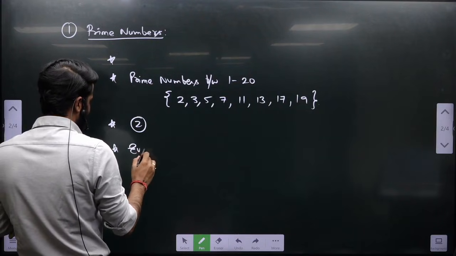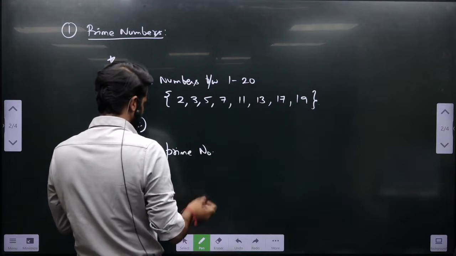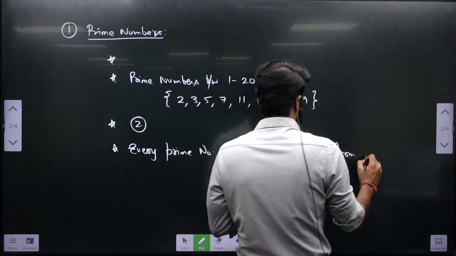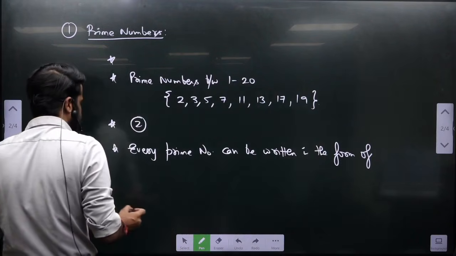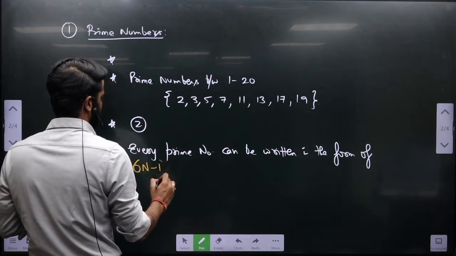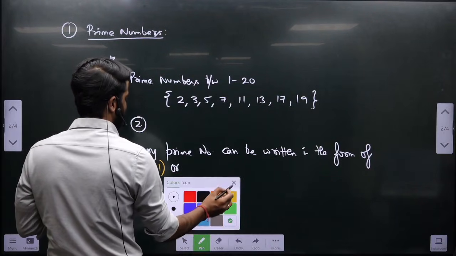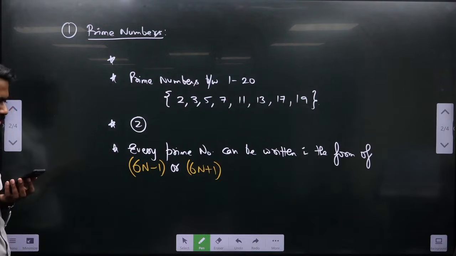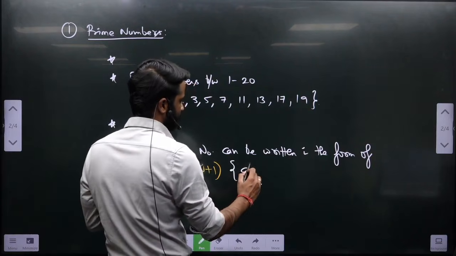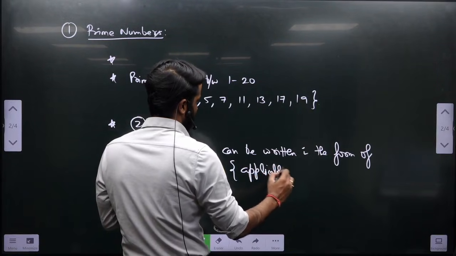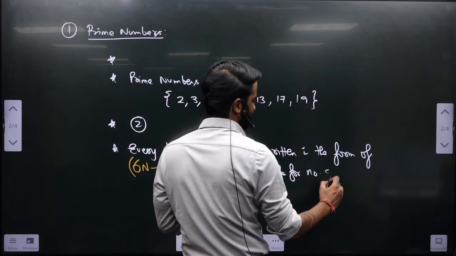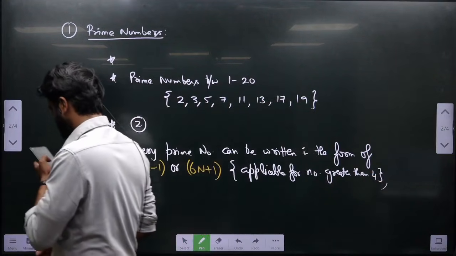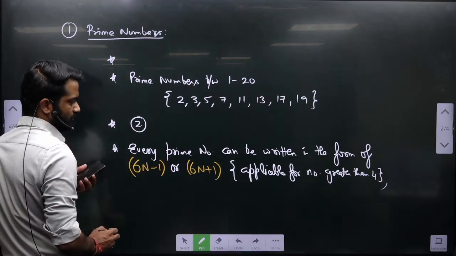Please write every prime number can be written in the form of 6n minus 1 or 6n plus 1, in bracket, applicable for numbers greater than 4.